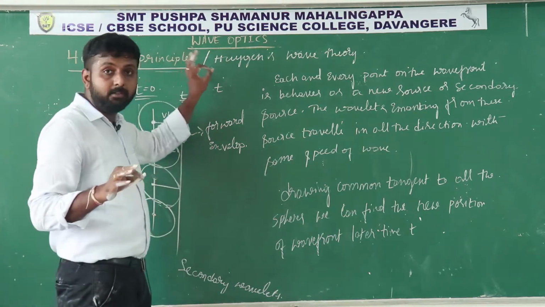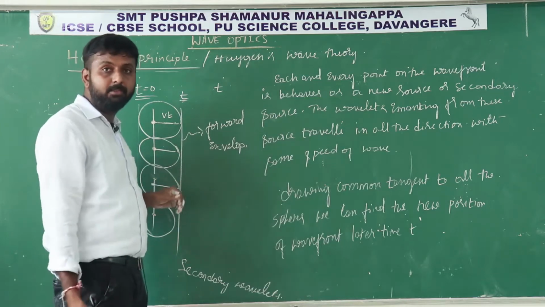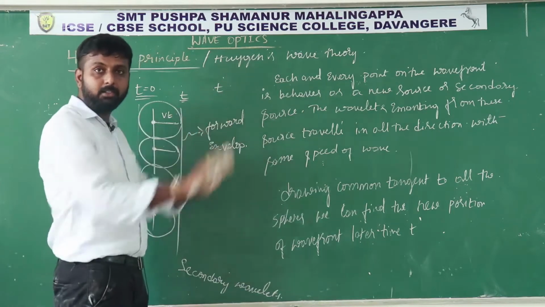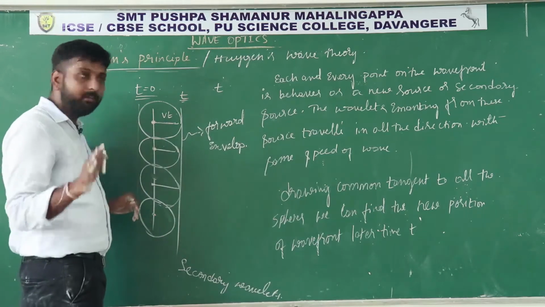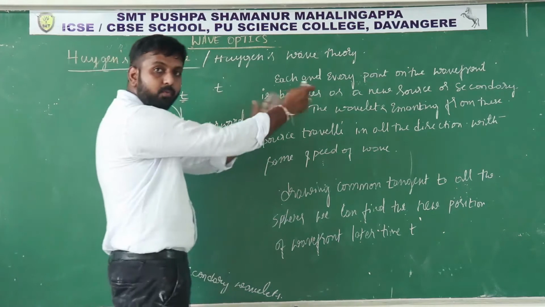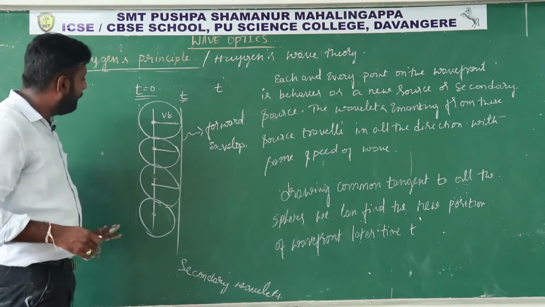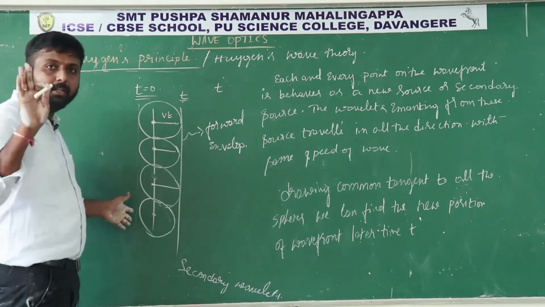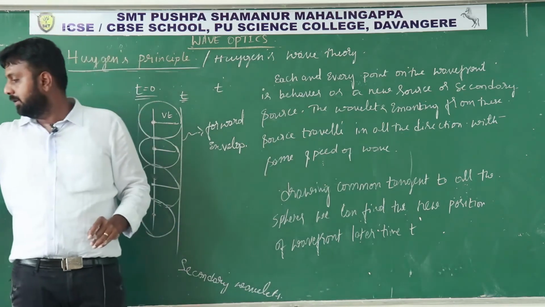According to Huygens, based on his ad hoc assumption, a baseless assumption, the energy always travels in the forward direction. The energy does not travel in the backward direction. Hence, we are representing the wavefront in only the forward direction. We should not consider the envelope or common tangent in the backward direction. Remember this one. Thank you.